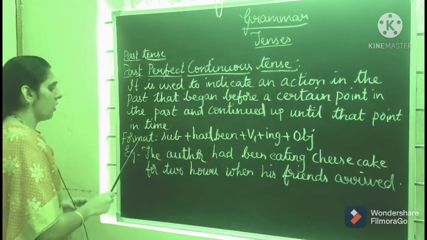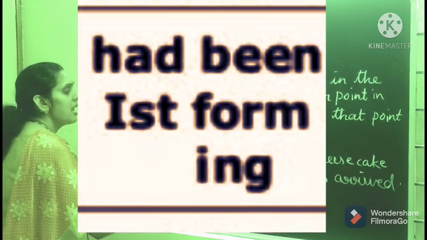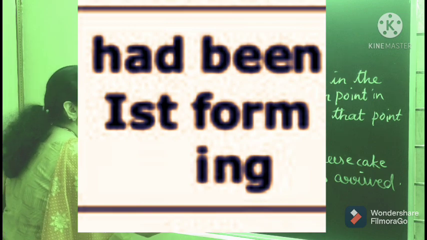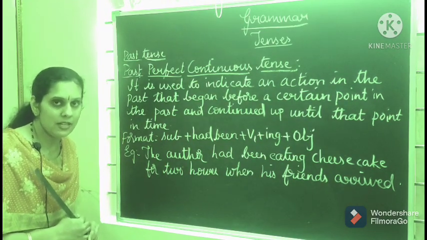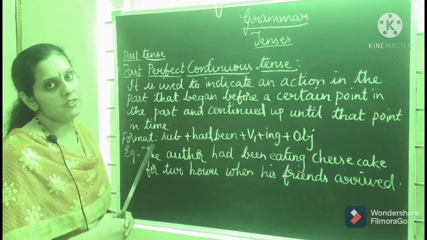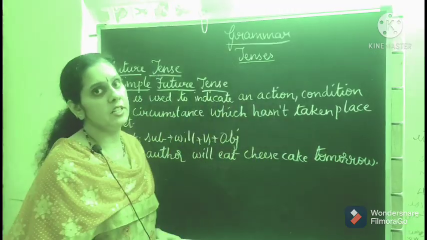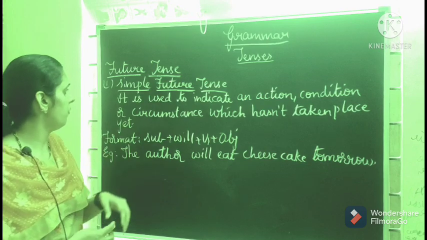So here the format will be subject plus had been plus V1 plus ing plus object. Understood, students? Hope you all have understood. Now let us do the next type of tense, that is future tense. Students, now the first type in future tense, that is simple future tense.